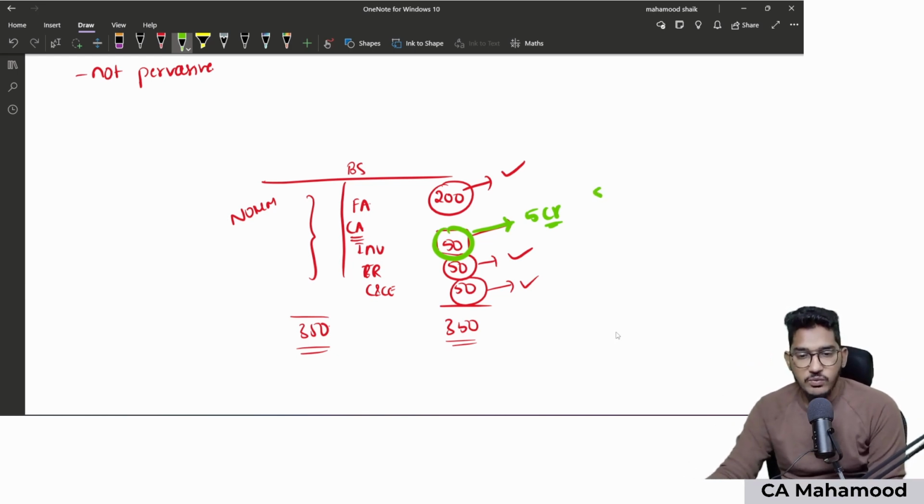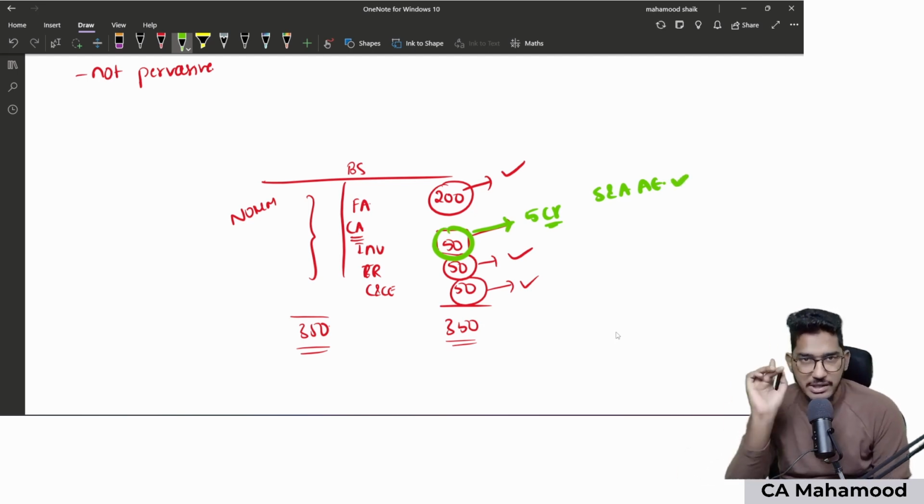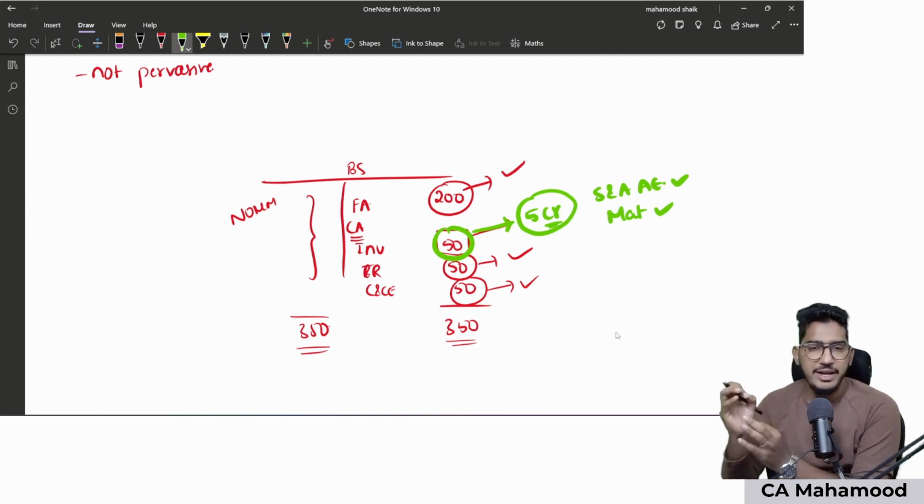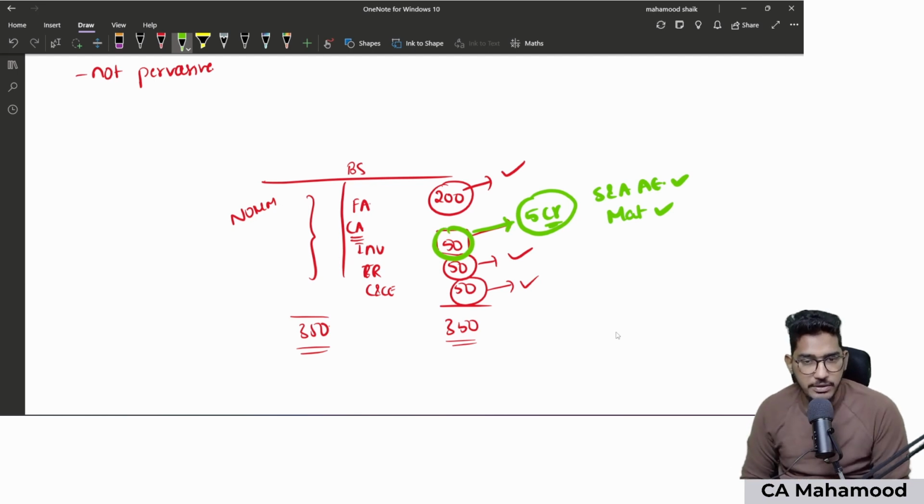So this is a case where auditor is having sufficient and appropriate audit evidence. Is the evidence available? Yes. And on that basis, auditor concluded that there is a misstatement. Is there a misstatement? Yes. How much misstatement? 5 crores. Is it material? Yes, it is material. Why? Because in 350 crores, 5 crores is somewhat material. It could influence the decision of users of financial statements.